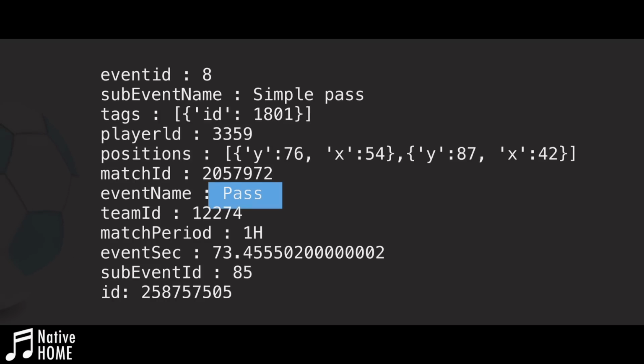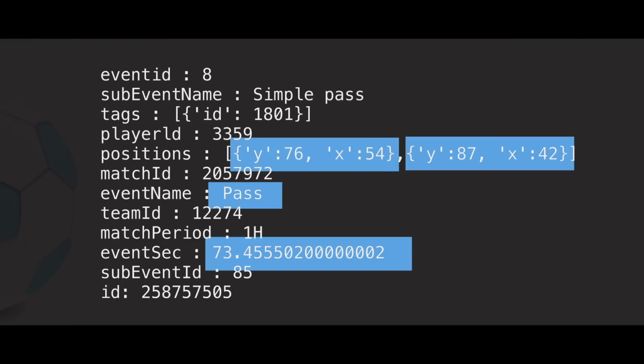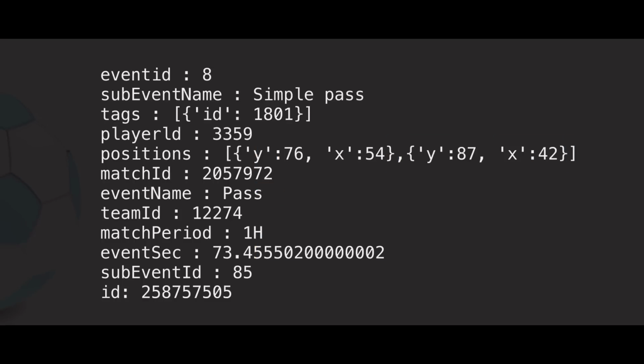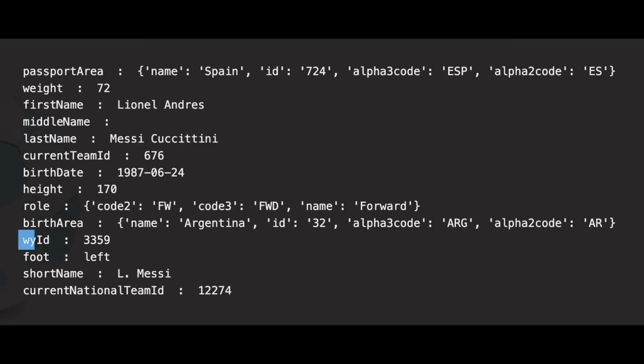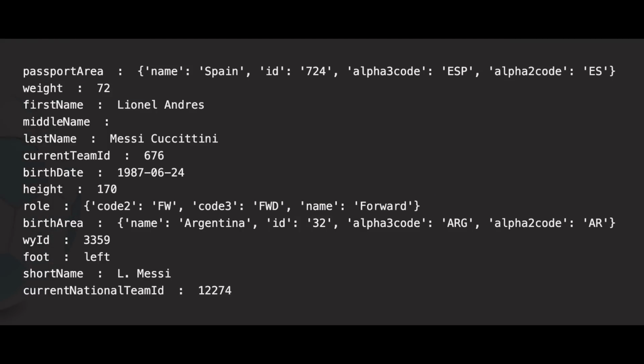So this event was a pass, this is when it happened, and we also see where the event started and where the ball ended. The player, though, is just a number. And that's because this number points to another entry in another file, specifically the player's file, where we'll find that 3359 corresponds to Lionel Messi. And we'll also see that Lionel plays the forward position, weighs 72, and is 170 high, and a whole bunch of other stuff. We also see that Lionel's team is the proud nation of 676, which, as you can guess, is a pointer to the team dataset.